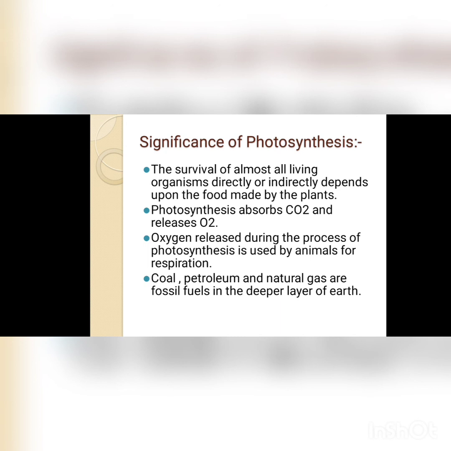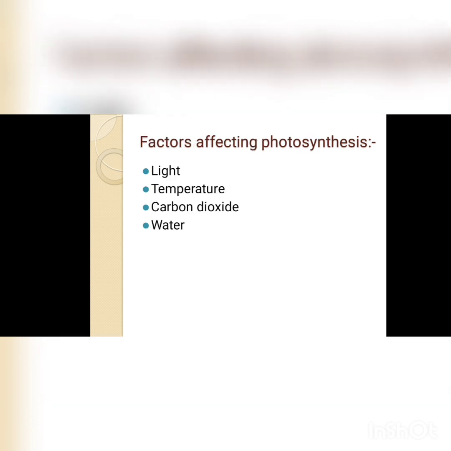The next thing is factors affecting photosynthesis. If all these factors are not present properly, then what will happen to the process of photosynthesis? The rate of photosynthesis is dependent on the light, temperature, carbon dioxide and water.